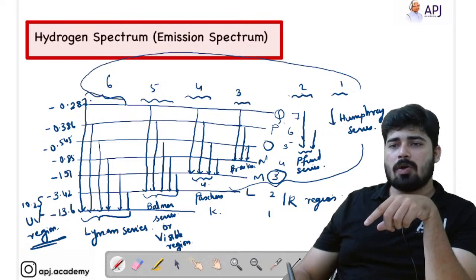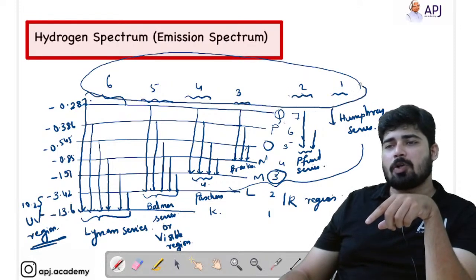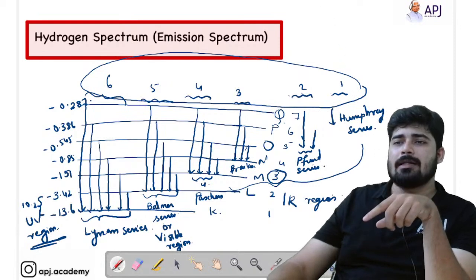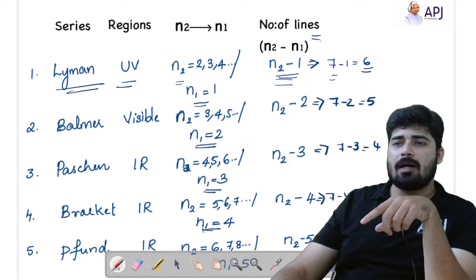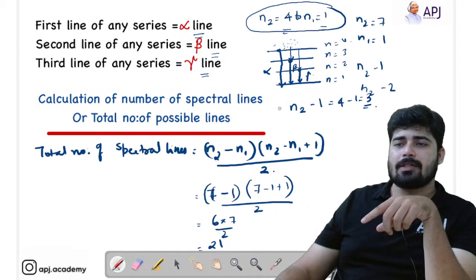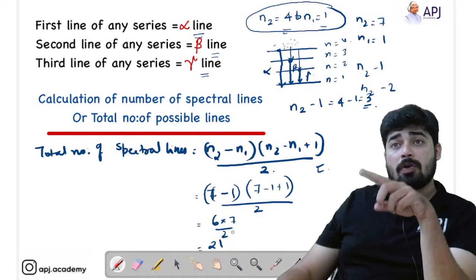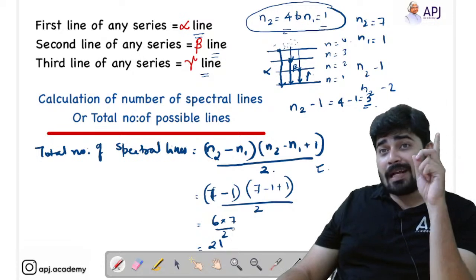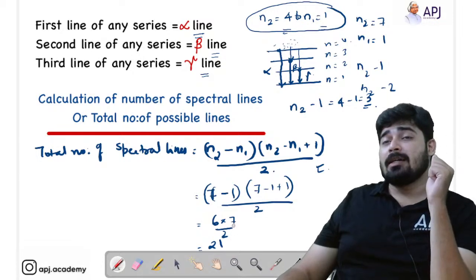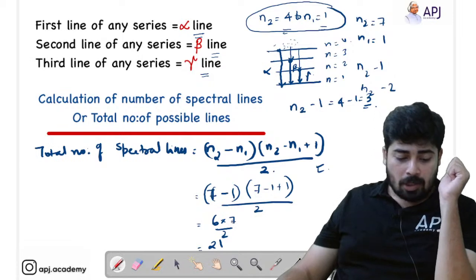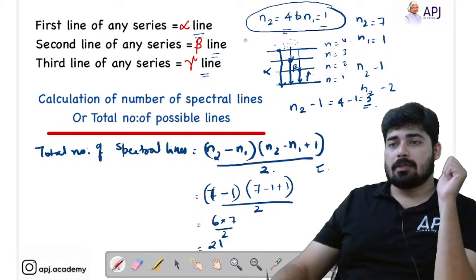See, for the total lines, instead of drawing all the lines and calculating, just follow this formula. You will get the answer in just seconds, right? We got the answer 21. We also did it the same way by counting each line present in each series. Okay, hope this is clear for you, students.